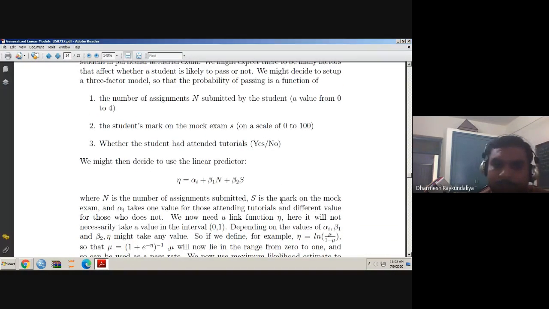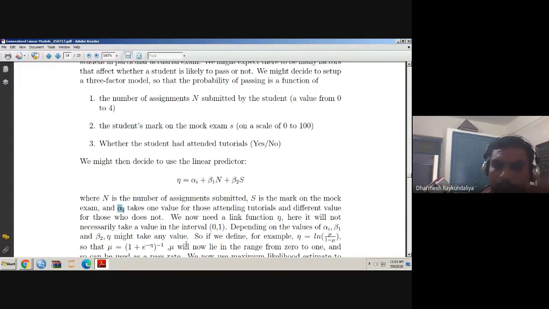So let us say where n is the number of assignments submitted, s is the mark on the mock exam, and alpha i takes one value for those attending the tutorials and a different value for those who do not. Suppose i equal to 1, that gives alpha 1. i equal to 2 gives alpha 2. i equal to 1 is for the student who has attended the tutorials, and i equal to 2 means students who do not attend the tutorials. Is that clear how to write the linear predictor?